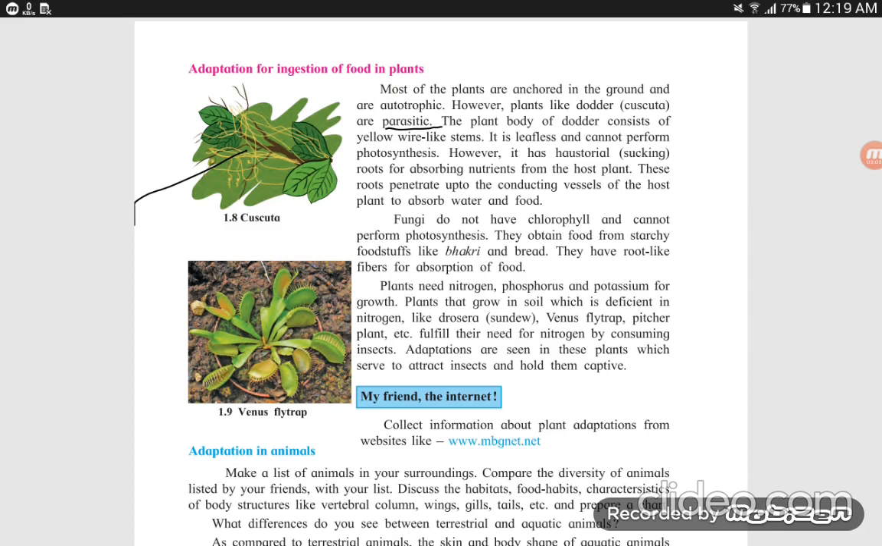This plant grows in soil which is deficient in nitrogen, where there is less nitrogen. So to fulfill their need for nitrogen, they consume insects. They eat the insects. Adaptations are seen in this plant which serve to attract insects and hold them captive, and fulfill their nitrogen need.